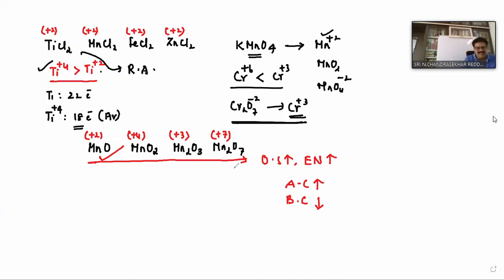And which is more acidic? Mn2O7. Always among the oxides of the same element, as the oxidation state increases, covalent character increases. In MnO and MnO2 bonds are ionic, but in Mn2O7 bonds are covalent. In higher oxidation state, they always form covalent compounds. So more basic means MnO, and more acidic means Mn2O7.